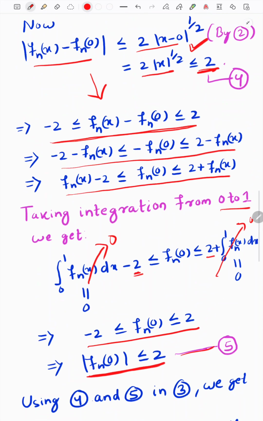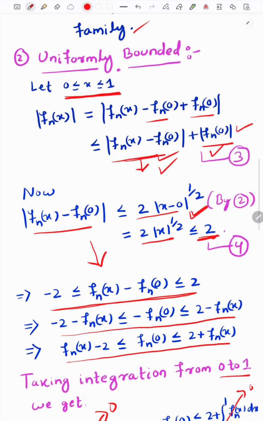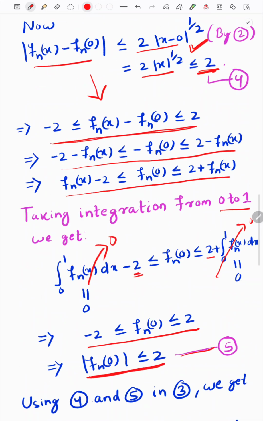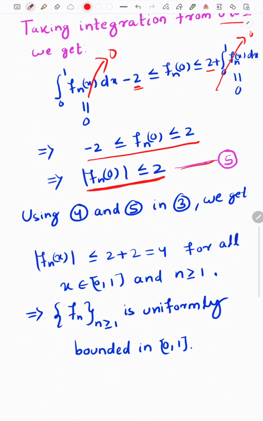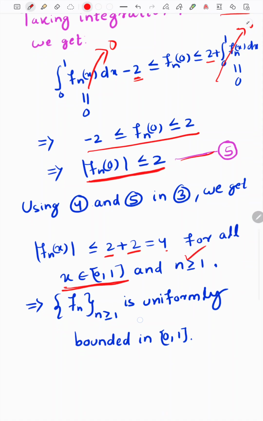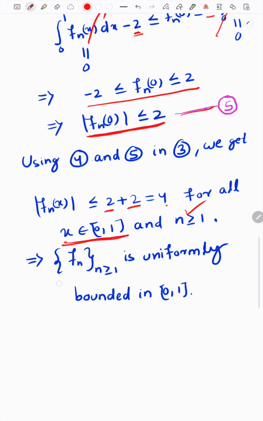Therefore using 5 and 4 in equation 3, we get that the modulus of fn(x) is bounded by 2 plus 2, which is equal to 4. Since x is an arbitrary point in the closed interval [0,1], and this is true for all n greater than or equal to 1, therefore this family is uniformly bounded on the closed interval [0,1].